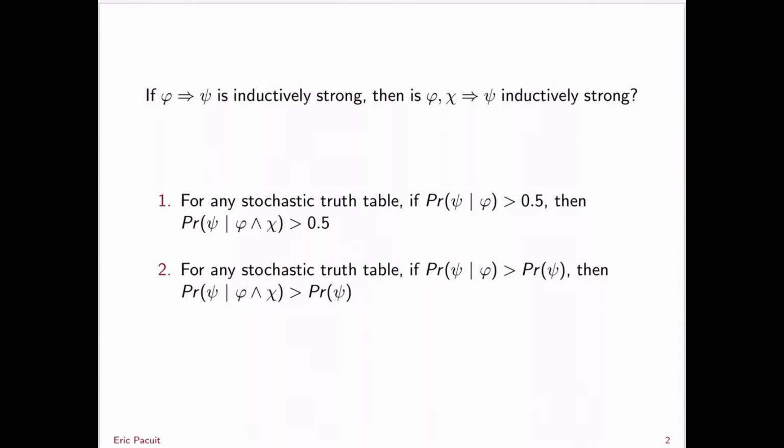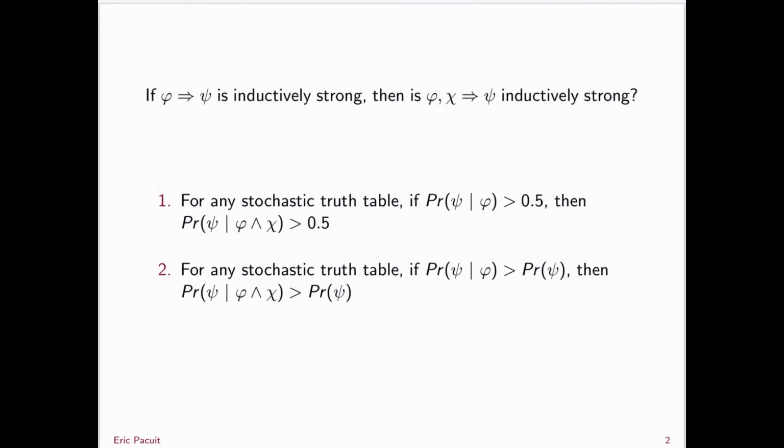Recall that there are two aspects to what it means to be inductively strong. One is that the conditional probability is greater than 0.5, and the other is that the premise is positively relevant to the conclusion. That is, the probability of psi given phi is greater than the probability of psi. So there are two questions we can ask if we want to know whether or not inductively strong arguments are monotonic.